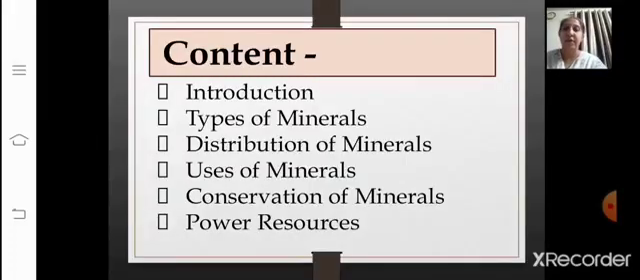We have already learned the introduction, types of minerals, and distribution of minerals, right? In our first part we learned about the introduction, that is the meaning of minerals, then the types of minerals and the methods that were used for the extraction of minerals. Then in our second presentation we learnt about the distribution of minerals. We saw the distribution of minerals in each and every continent separately: Asia, Europe, South America, Africa, Antarctica, Australia, and then we learnt about the distribution of minerals in India, correct? Then today we are going to start with the next topic, that is uses of minerals.